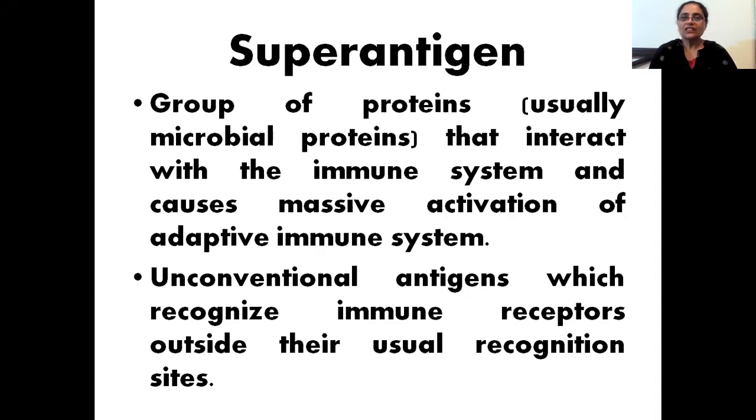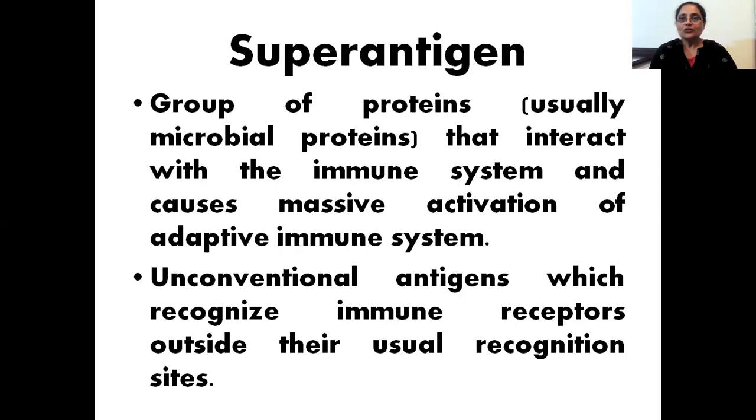What are superantigens? They are a group of proteins, usually microbial proteins. They can be from bacteria, they can be from viruses, small molecular weight proteins, but they can interact with the immune system and cause massive activation of the adaptive immune system. So it's not the normal one. The adaptive immune system is usually run by T cells or B cells. So they activate a large number of T cells and B cells, which is not normal. When it is not normal, then it causes more problems than protection.